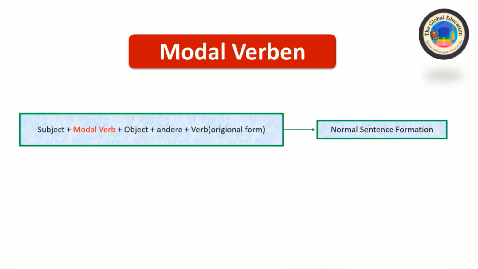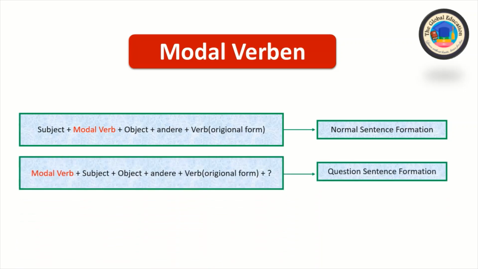Today's session we will discuss modal verben, meaning modal verbs. Here is the sentence formation for the normal sentence: subject plus modal verb plus object plus other plus verb. The verb will be in original form when we use a modal verb, and the modal verb will be changed according to the subject. When we change the subject, the modal verb changes according to the subject. So we always use the conjugation of the modal verb according to the subject.